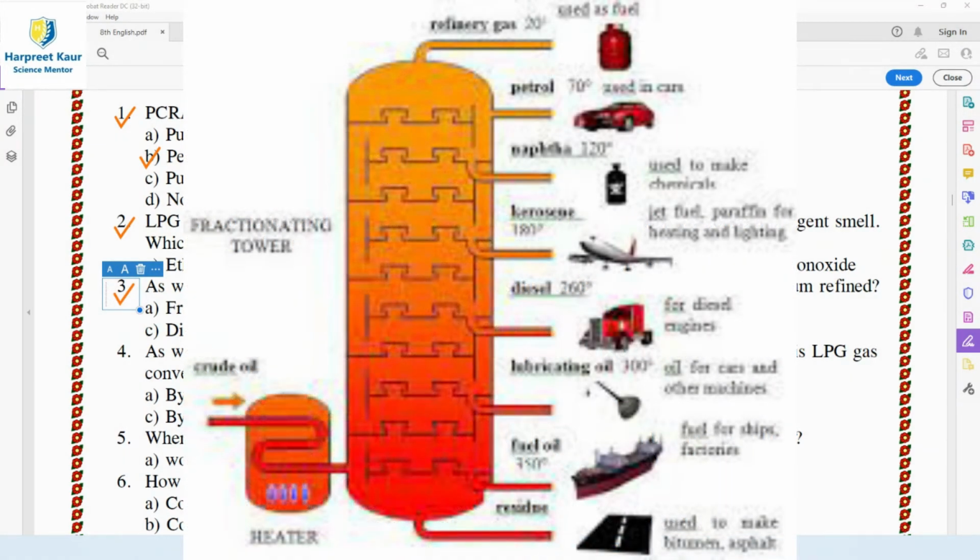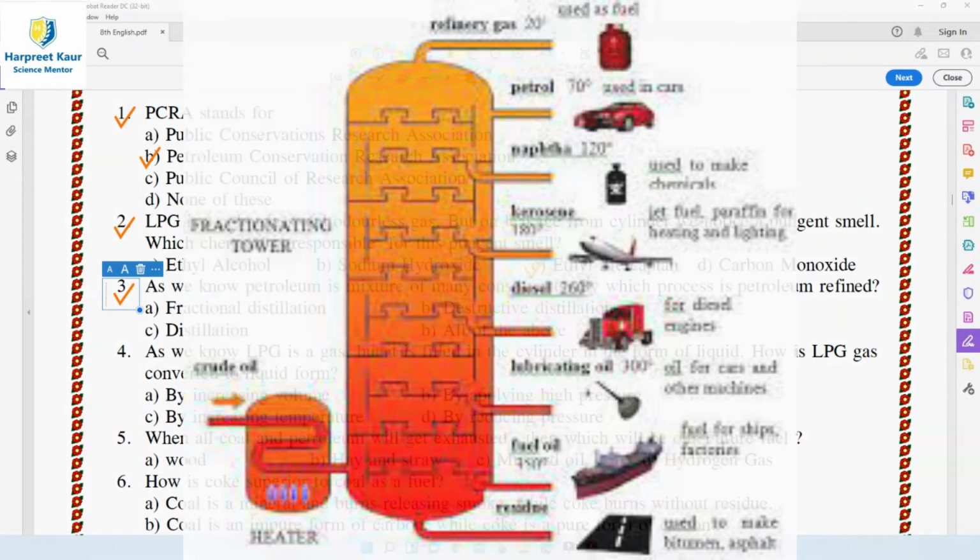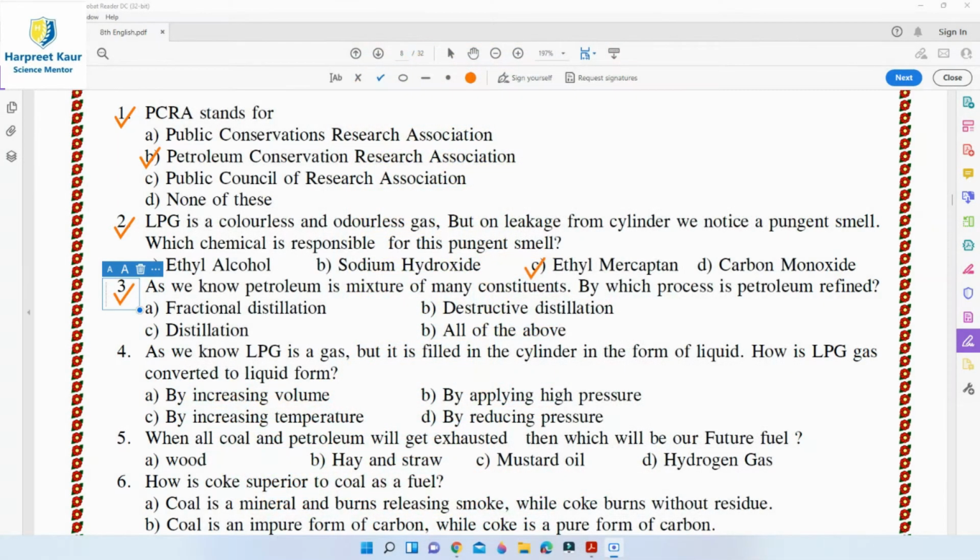And this process of separating crude oil, petroleum oil, into more useful fractions is called refining. And this refining is carried out in an oil refinery. The separation of petroleum into different fractions is done by the process of fractional distillation. So option A here is the right answer, fractional distillation. The various useful fractions extracted by the refining of petroleum are petroleum gas, petrol, kerosene, diesel, lubricating oil, paraffin wax, and bitumen, etc.